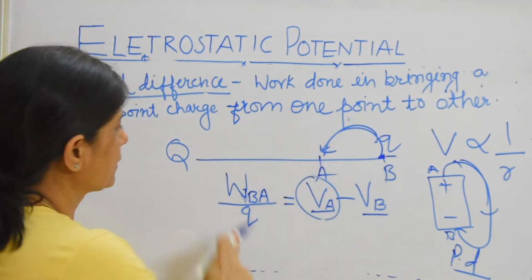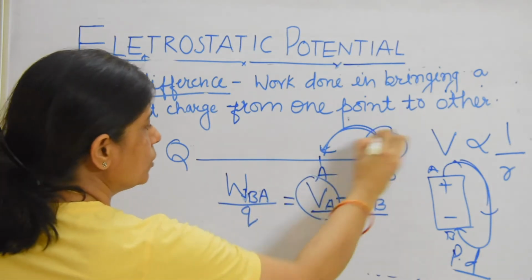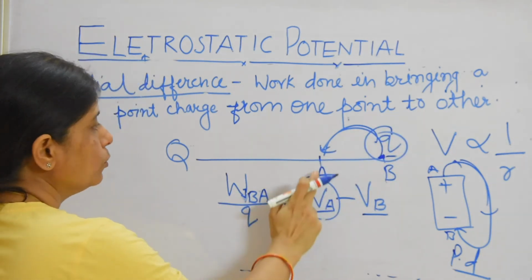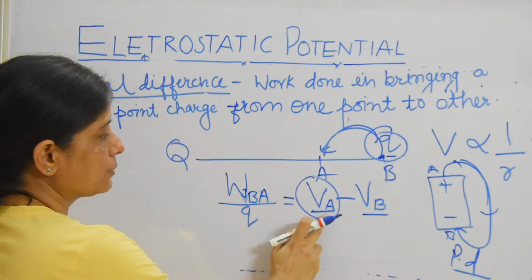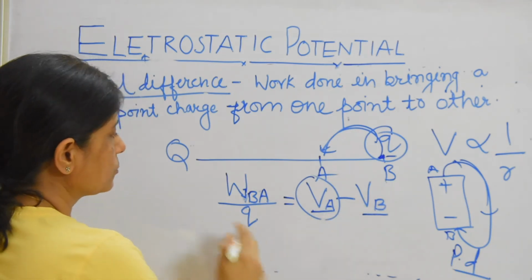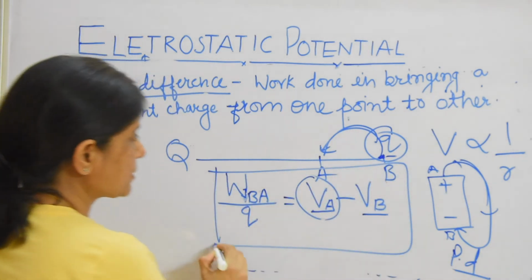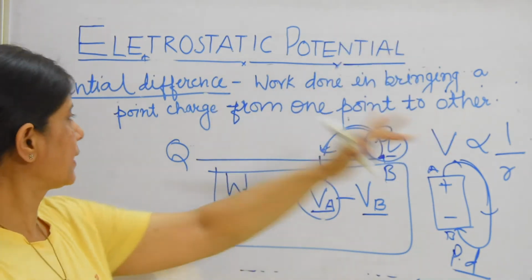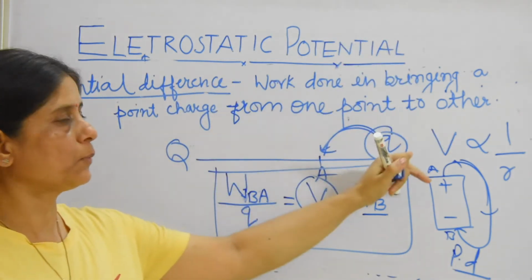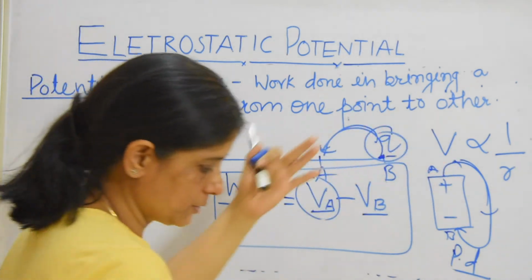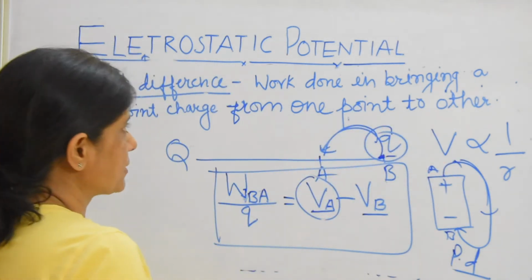Here we are bringing this charge Q from B to A. So the potential difference is VA minus VB, which is the work done in bringing a point charge from one point to another point. So this is all about potential difference.